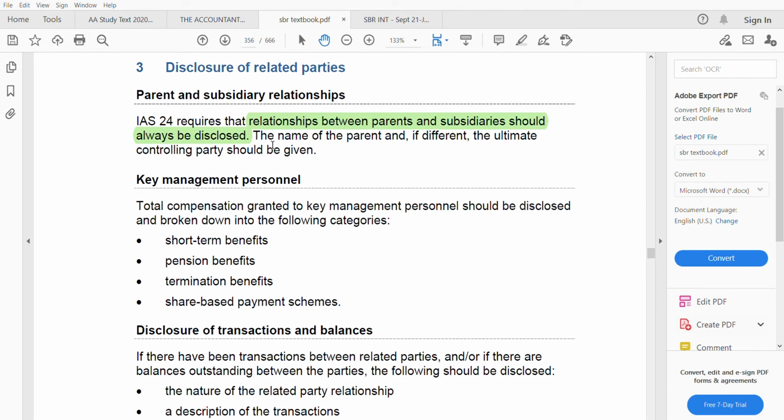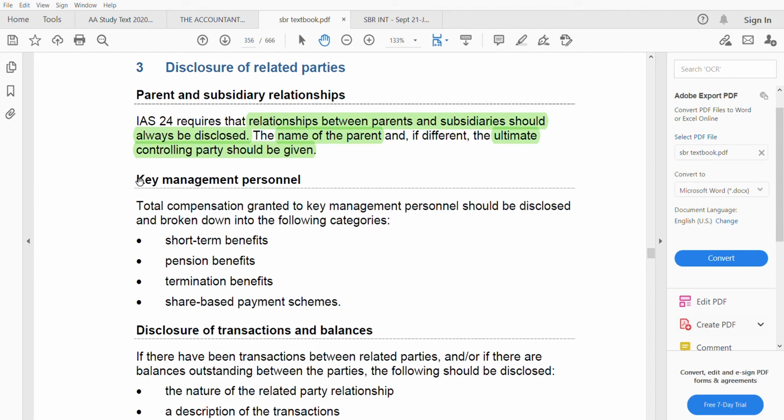And also, it's not enough that you have a relationship, that he's a subsidiary or parent. The name of the parent, and if different, the ultimate controlling party should be given. You should write the name of the parent also. If different, the ultimate controlling party should be given. Okay? Whoever is the controlling party, this also should be given. They are very strict on this.